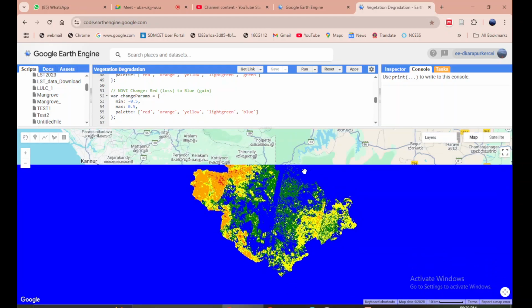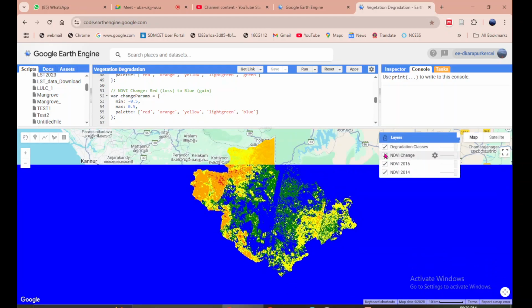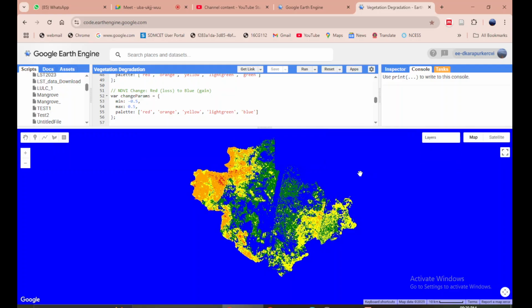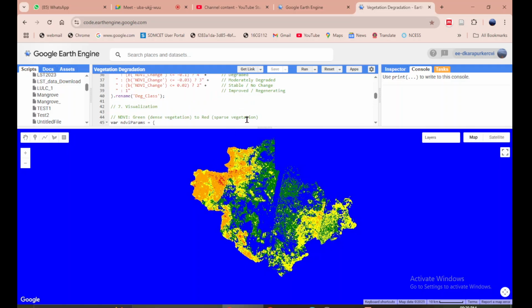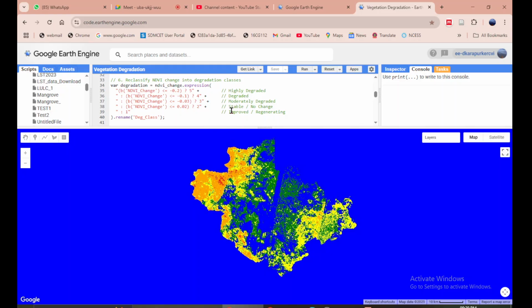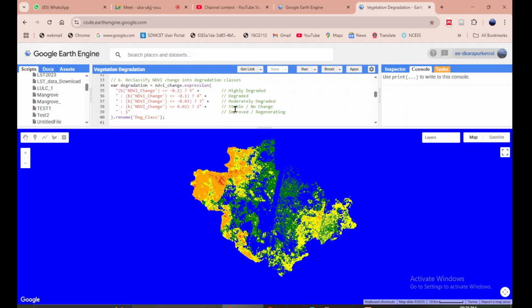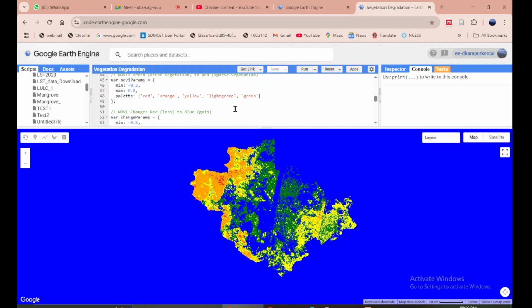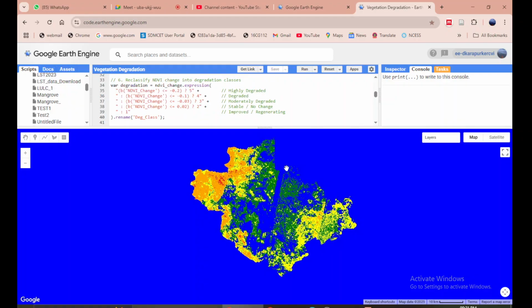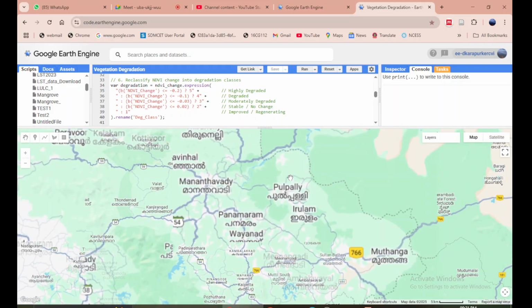Okay. So this map will show us the degradation map. I can put everything else off and just have a look at these. So here you see that red means highly degraded, orange means degraded, yellow means moderately degraded, light green means stable or no change, and if it is green, that means there is improvement in vegetation, as far as only these NDVI values are concerned. Okay.